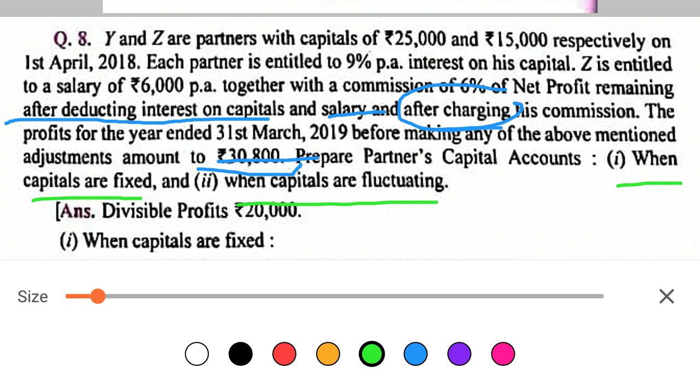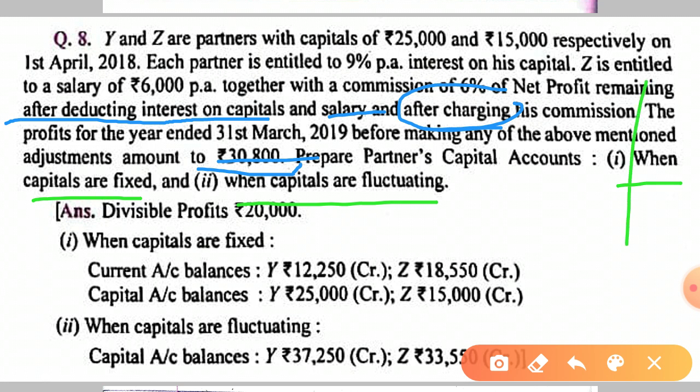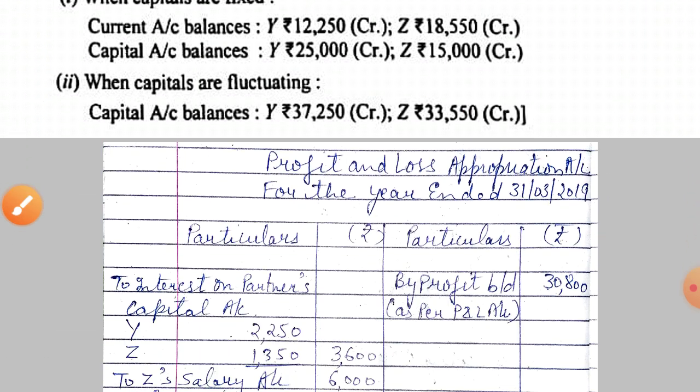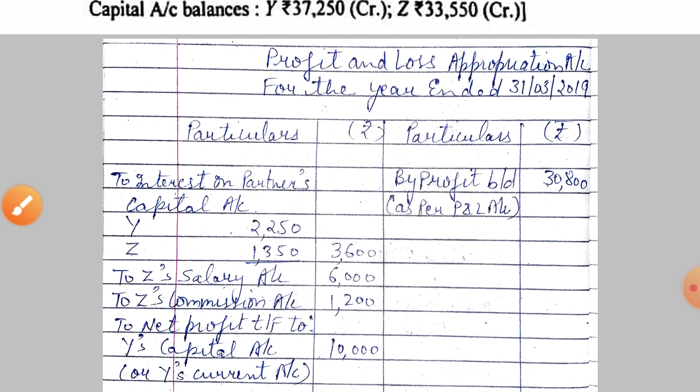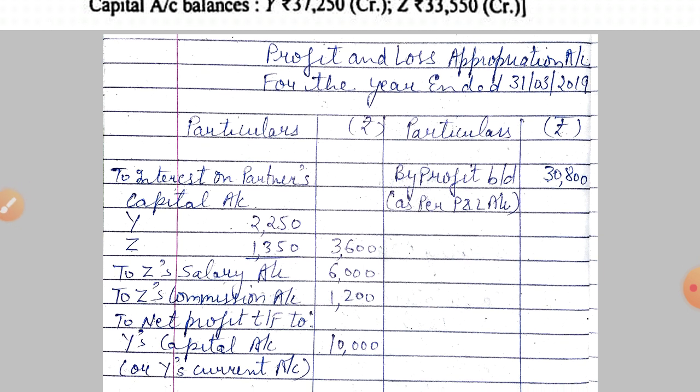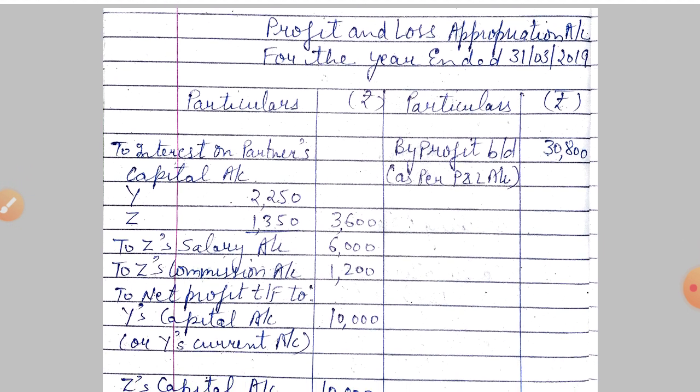First of all, we will make the profit and loss appropriation account to calculate the distribution of profit. So this is the profit and loss appropriation account we have made. This 30,800 is the profit, which you know. Now interest on partners' capital, Y and Z. So how have we calculated this?